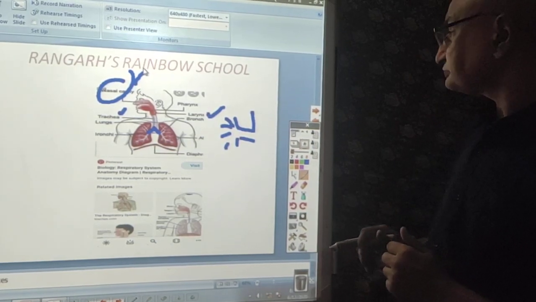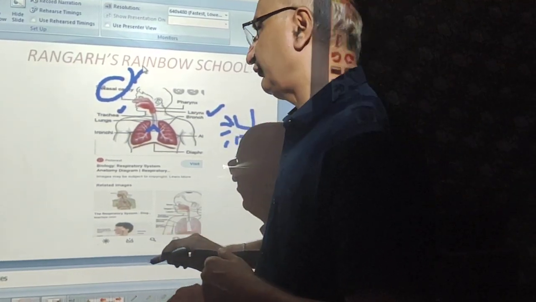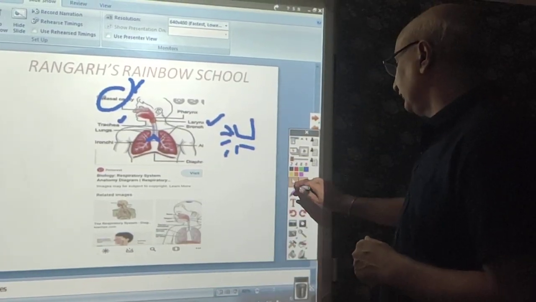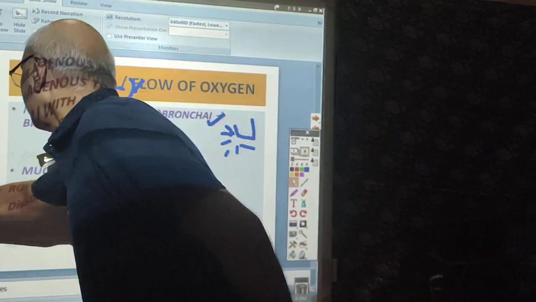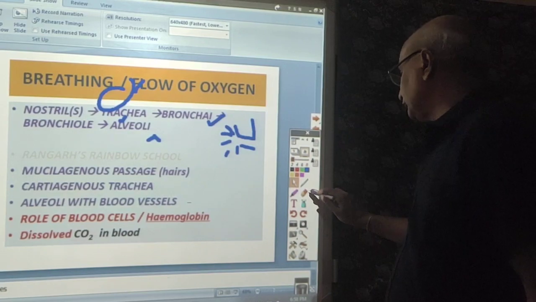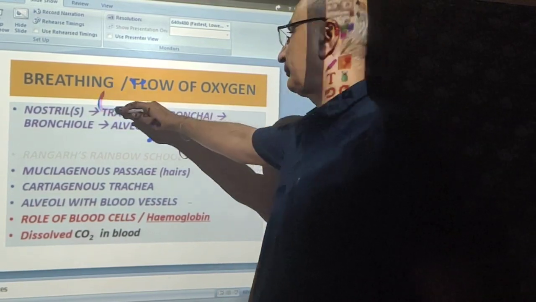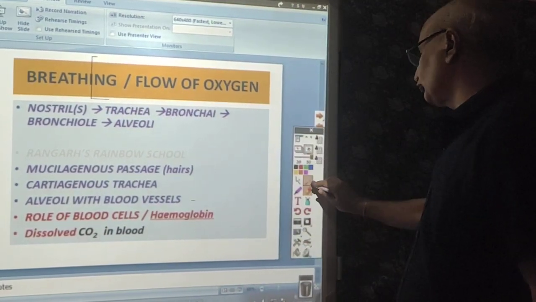Now we will learn what happens in the pathway. The air from the nostril reaches the trachea.